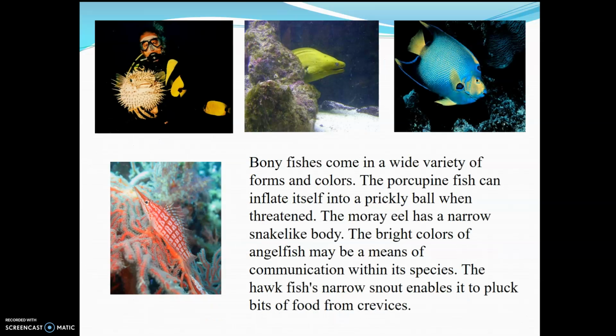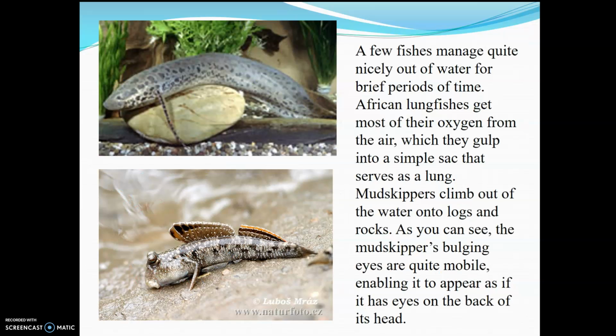Bony fish, like I said, are the largest, so these are just a few more examples here. We have trumpet fish, we have angelfish, porcupine fish, eels. All of those would be grouped into those ray-finned bony fish. Looking more specifically at some of the lungfish, again, not common in our region, Africa, South America, and Australia. And these would be those lungfish. And then, of course, the lobe-finned fish would be the coelacanth.